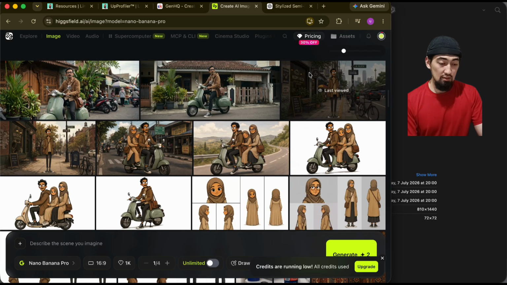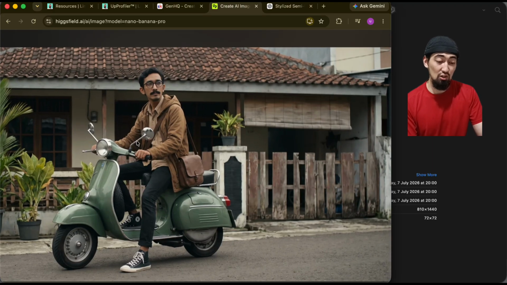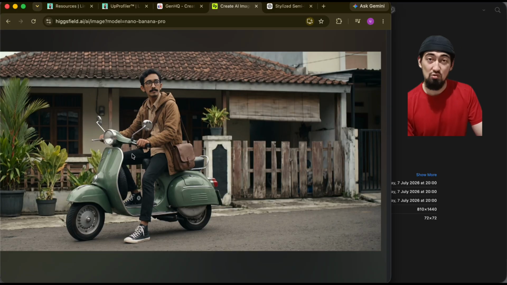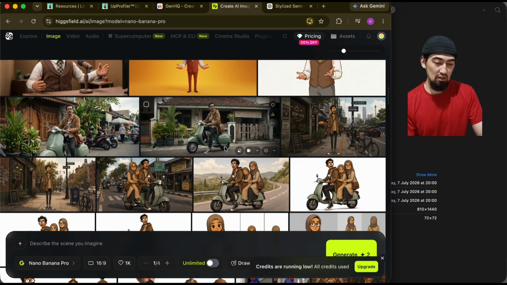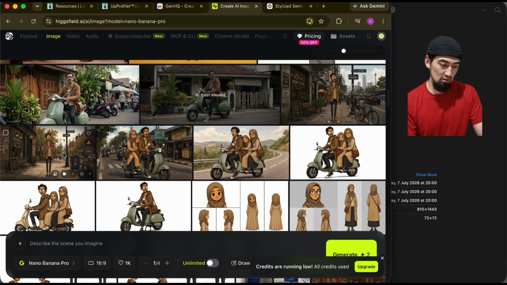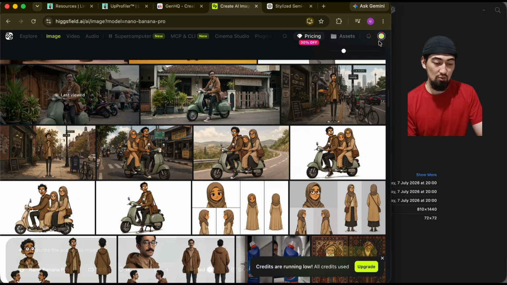And then also, just for fun, I went to Cinema Studio Image and I sat him in front of a home somewhere in the streets of Indonesia. It gave me a very realistic looking character, a very Indonesian looking character. And to be honest, I was very surprised by this result as well, because it looks nice. And now it put me in doubt. Now do I want to go back to realistic? But no, we will not go back to the realistic. We will stick to the animated one as we intended. Here's another one, for example, but we will stick with the animated side.